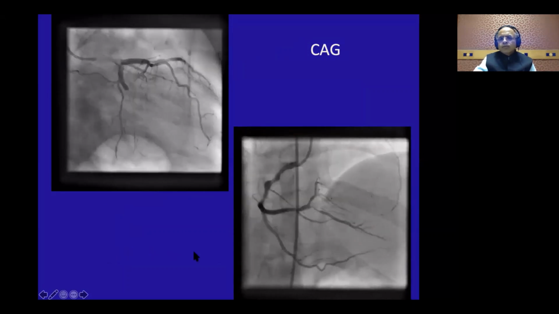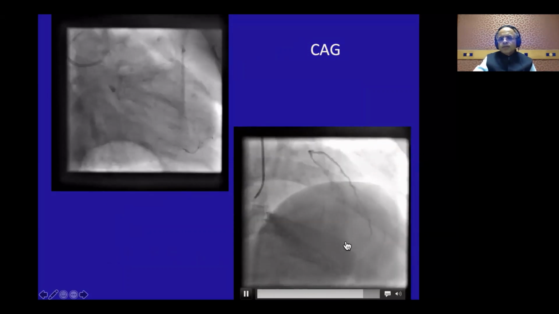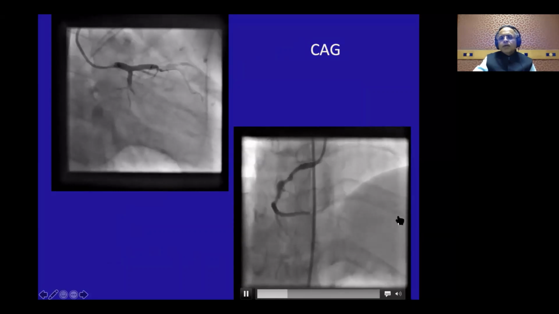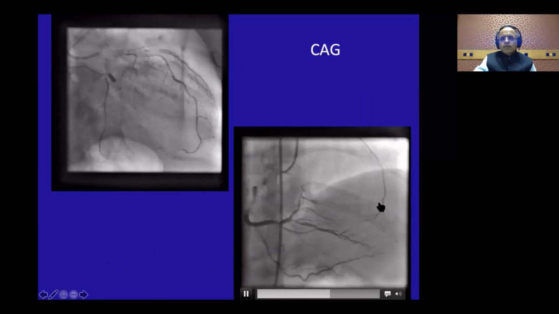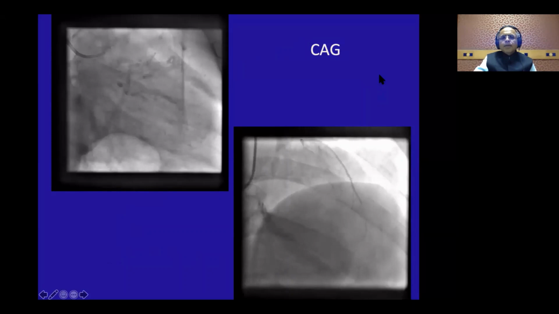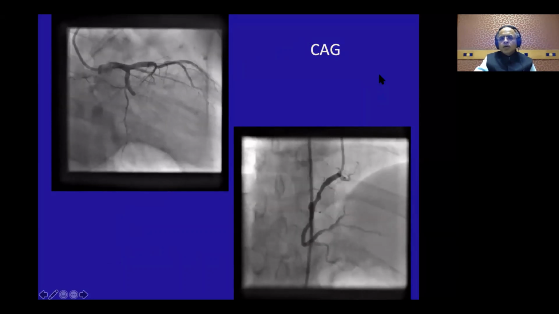And so how is it? Actually, this right coronary artery is giving the entire collaterals to the circumflex territory. So that is why it has not infarcted. But when you started exercise, it got ischemic.